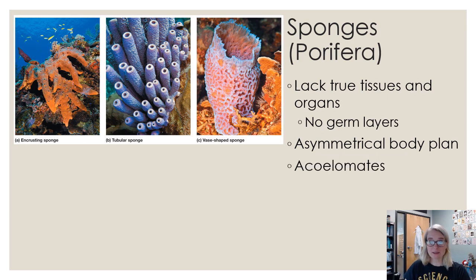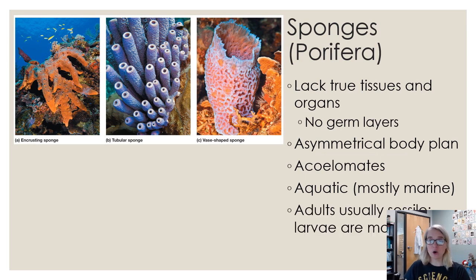They are acoelomates, so no true body cavity. They're mostly marine and aquatic, so they're going to be living in oceans. Adults are usually sessile, which means they're stuck in a place, but their larval forms can move around. The larvae land on a place, they stay put, and then they grow the rest of their lives and then release their reproductive cells into the water.